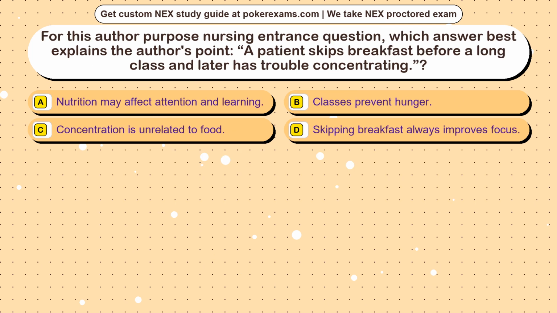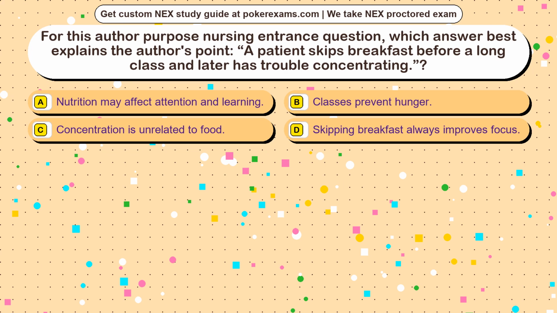Question 13. For this author purpose nursing entrance question, which answer best explains the author's point? A patient skips breakfast before a long class and later has trouble concentrating. Option A. Nutrition may affect attention and learning. Option B. Classes prevent hunger. Option C. Concentration is unrelated to food. Option D. Skipping breakfast always improves focus.